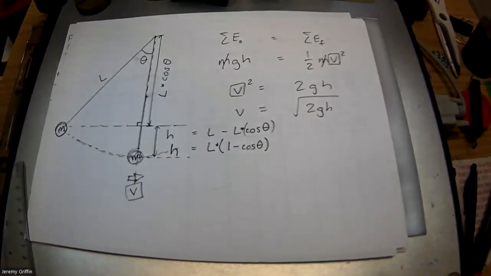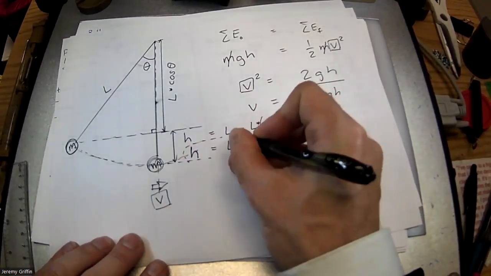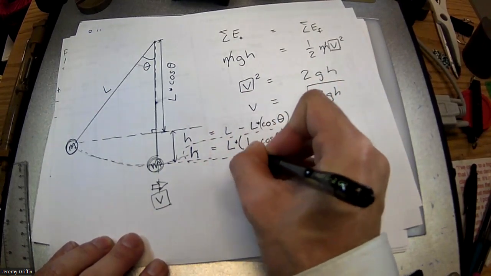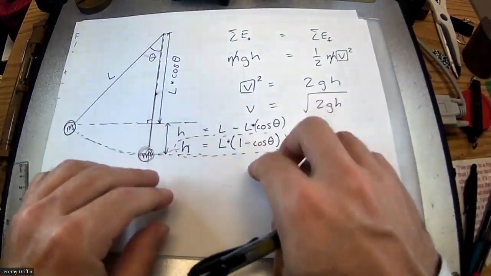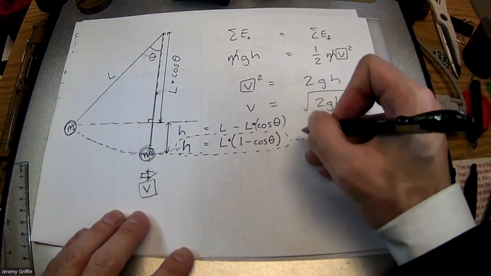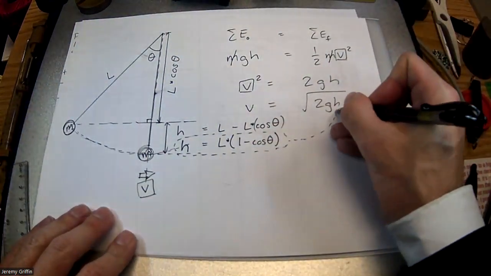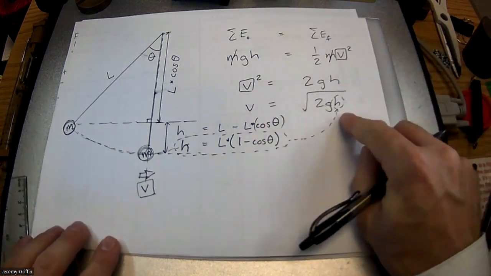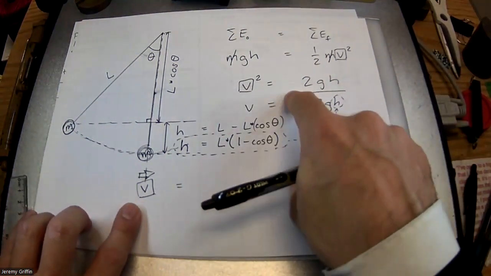But we're going to throw in one more tricky step because you guys remember we have h not as a measured value, because I guess you could hold up a meter stick here and figure out what the height change is, but that's kind of hard to do. A better way to do it is to calculate it based on this L and this theta, which are much easier to measure, and feed that in right there. So here's your final expression. V is equal to, I got a big old square root.